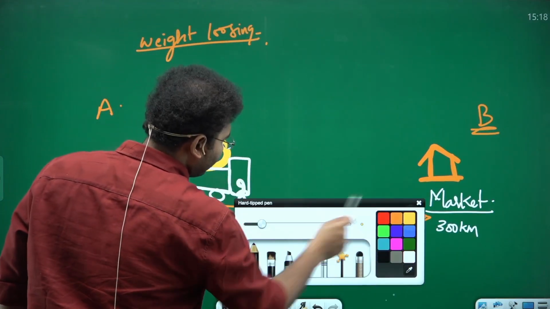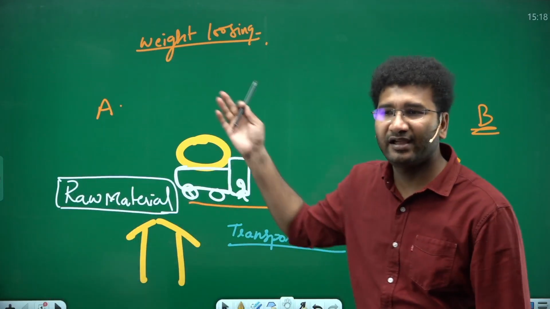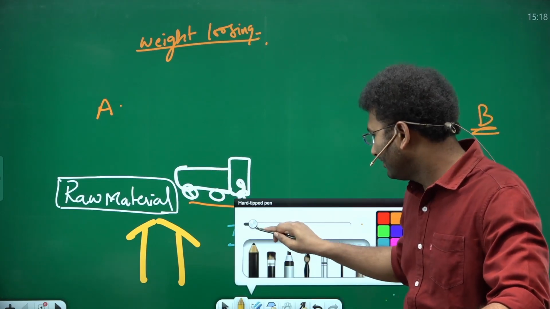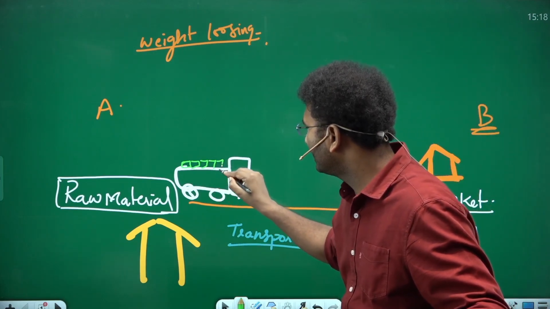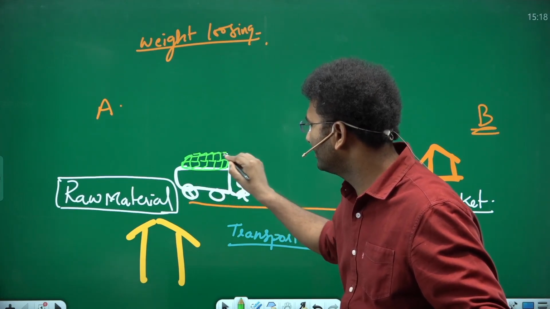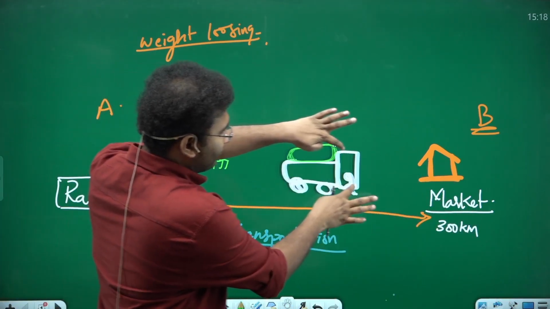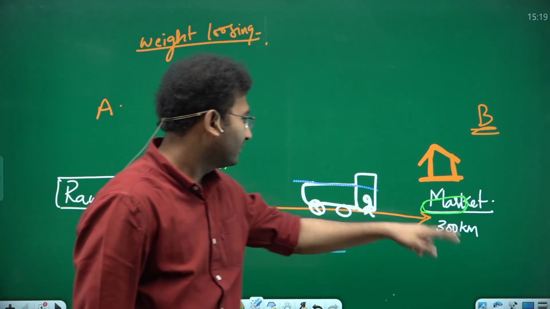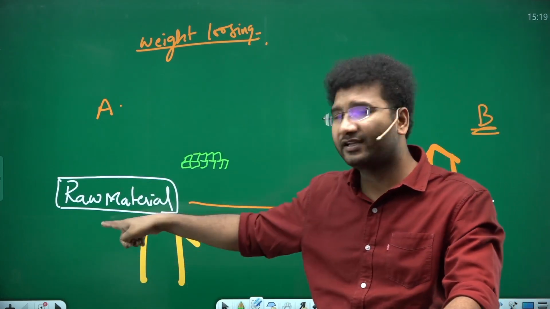If you have set up your industry here itself next to the raw material, do you require to carry such heavy material in the trucks? No. You can manufacture the product and then the final products you can easily transport. These final products can be sent to the market, and this product can be sold in the market, right? So in total, if the raw material is very heavy and it is a weight losing industry, you have to set up your industry next to the raw material.